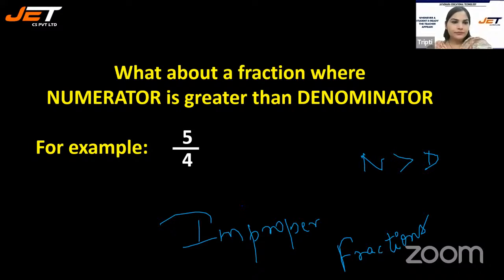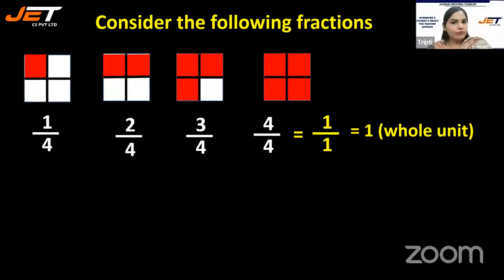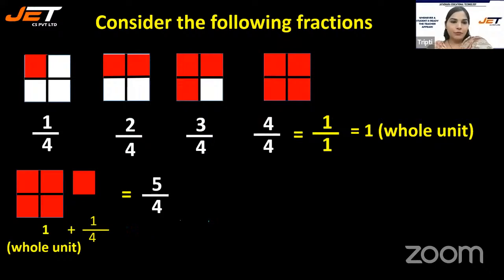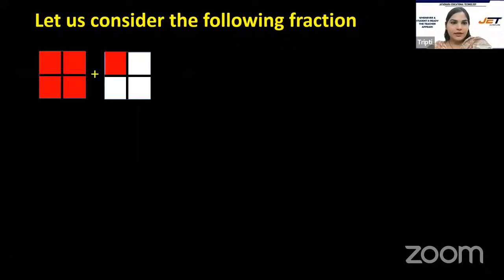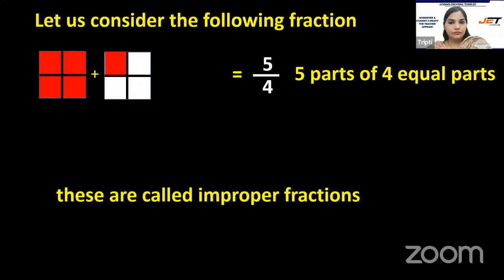Okay? How? Let's see. 1 by 4, 2 by 4, 3 by 4, 4 by 4. This is 1 by 1, which is called one whole. This is 5 by 4, 5 parts. Like here in 1, there are 4 parts. One whole plus 1 by 4. So that is how I got 5 by 4. Now over here, 5 parts out of 4 equal parts. That's how I got 5 by 4, which is an improper fraction.